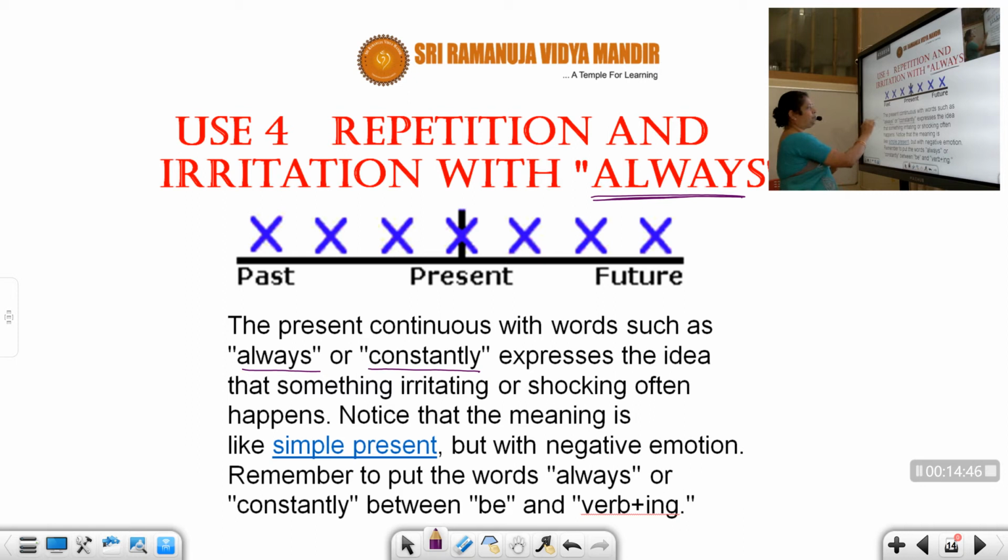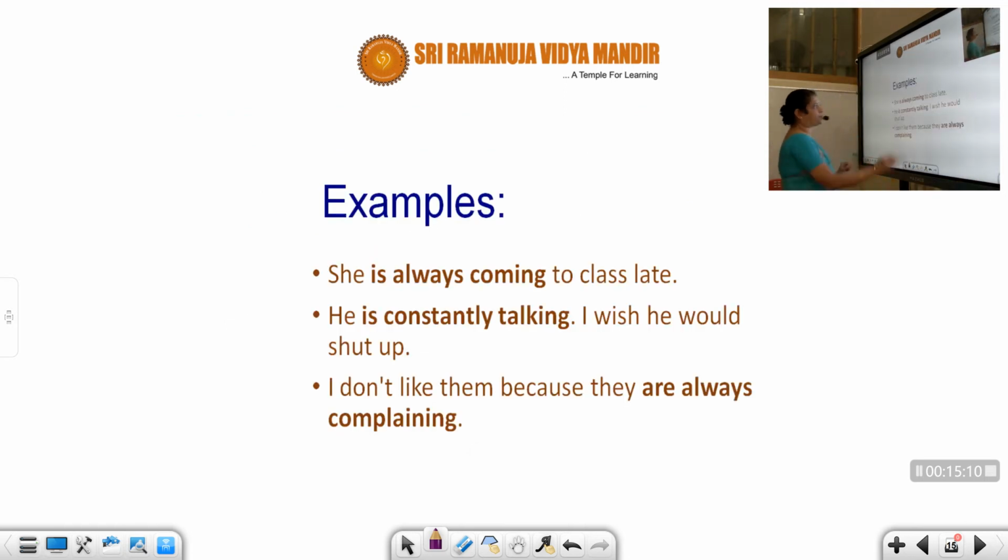First let me go with the definition. The present continuous with words such as always or constantly express the idea that something irritating or shocking often happens. Notice that the meaning is like simple present but with negative emotion. Remember to put the words always or constantly between be and the V1 plus ing. He is always coming. Can you see? Between these two words always must come.